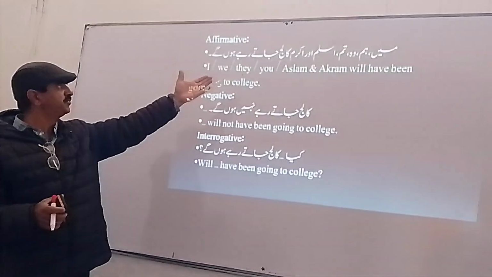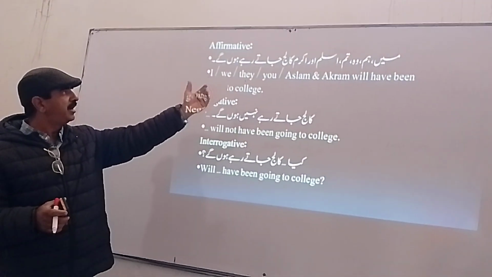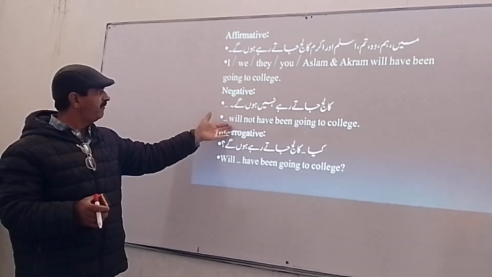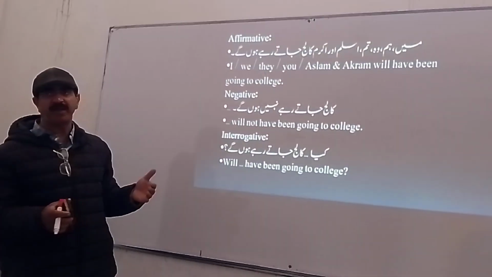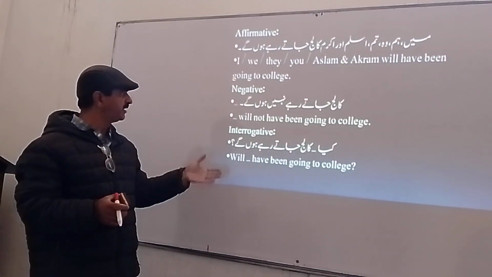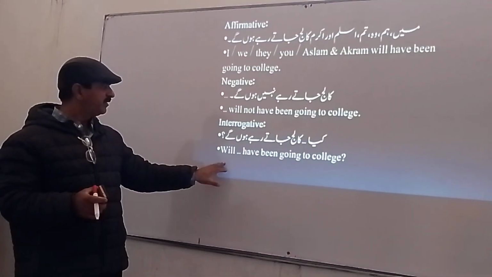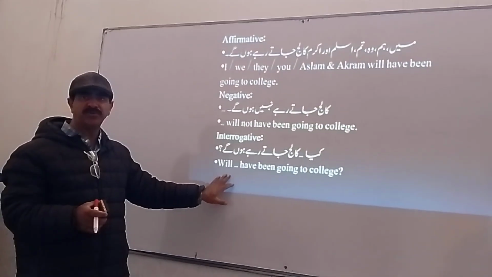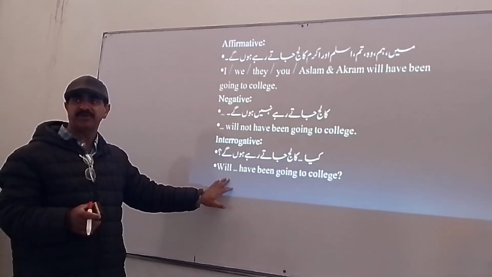Again, I, we, they, you, Aslam and Akram will have been going to college. Next negative. I will not have been going to college. We will not have been going. They will not have been going to college. Next is interrogative. Will and shall in the beginning. Will I have been going to college? Will you have been going to college? Will they have been going to college?